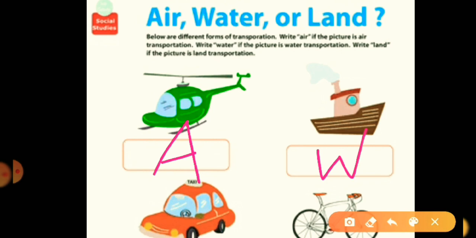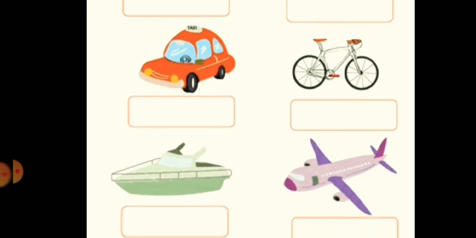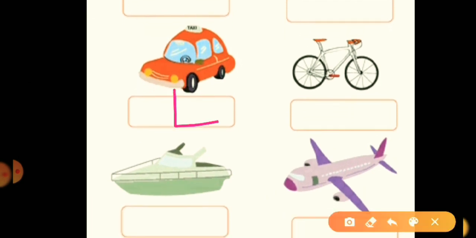So I am writing only W for water. And the third is a taxi, and it is a land transport. And another one is a bicycle. It is also a land transport. And here we have a yacht and an aeroplane. And you will write in the comment section which means of transport these two belong to: air, water or land. Write in the comment section.